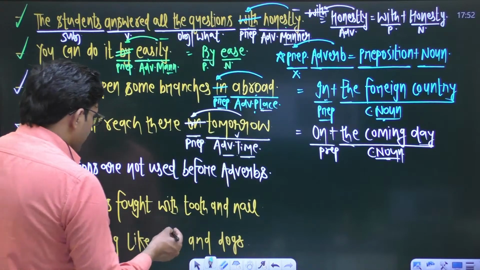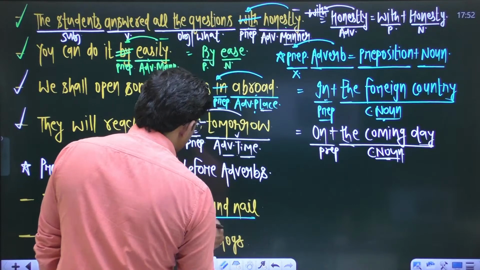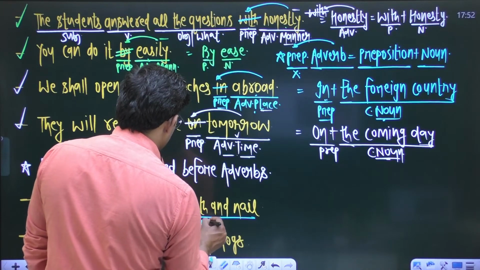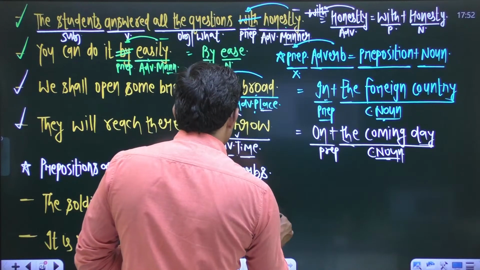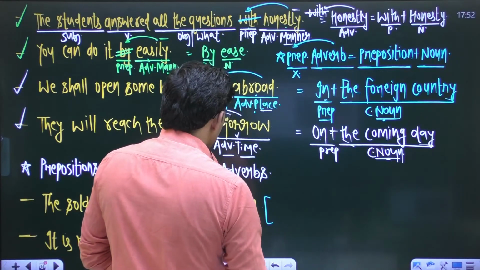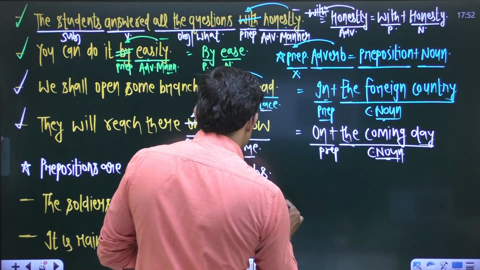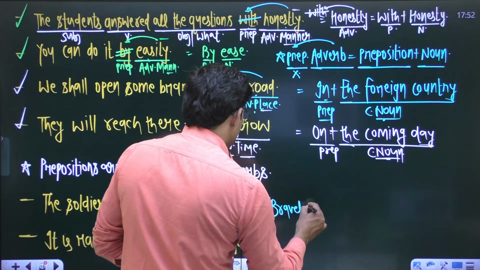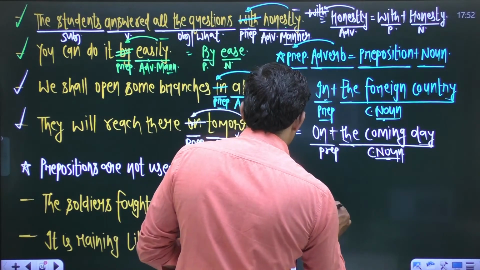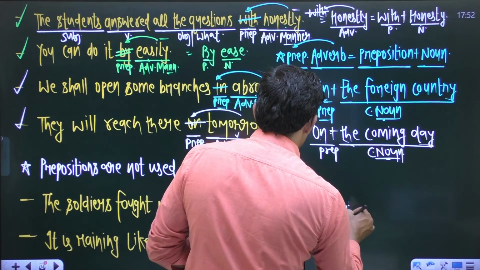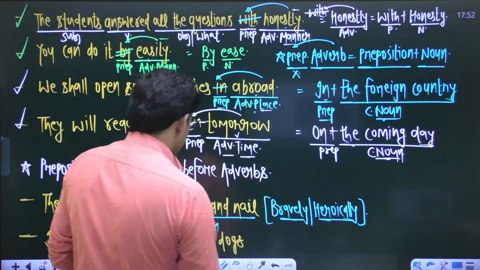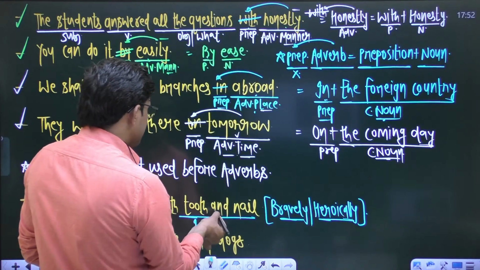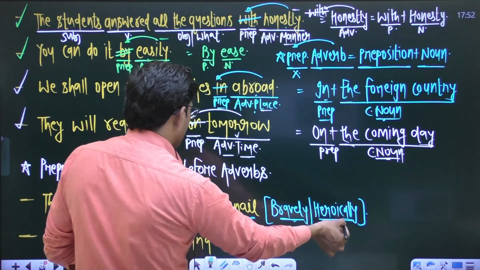Okay, in the first sentence you have an idiom, and this idiom is what? Tooth and nail, right? And this idiom "tooth and nail" shows the sense of bravely or heroically.